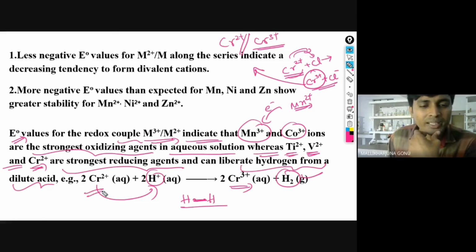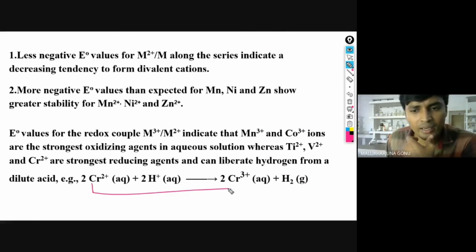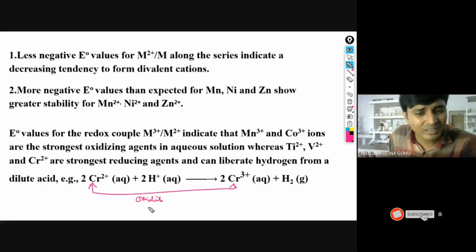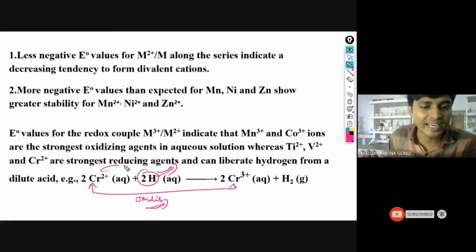What is chromium doing? That is reducing H+. And what is happening to chromium itself? Aishwarya, is it getting oxidized or reduced? Oxidation. It is getting oxidized. It is oxidized itself, but what is it doing to the other? It is reducing it. How? By giving electrons.